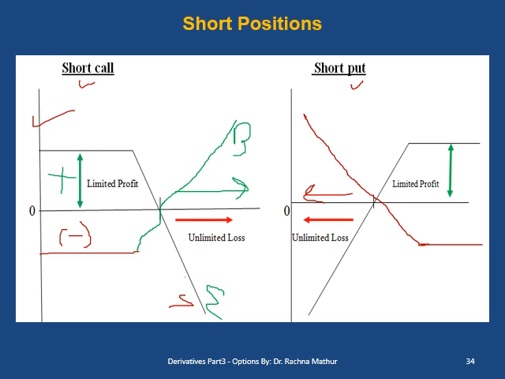So if the buyer is having unlimited profit when the prices are falling, the seller will be having the unlimited loss when the prices are falling. But when the prices are rising, the buyer of a long put will have a limited loss and a seller or a short put will have a limited profit.